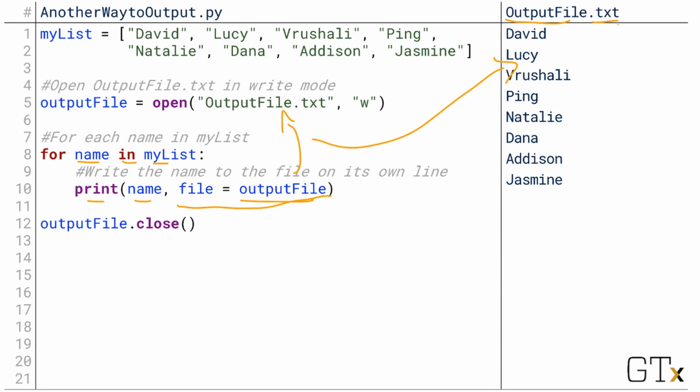So this is very intuitive to use. We're used to using print to the console. Now we can print to a separate file in exactly the same way. I personally see more people using the write function that we talked about before, but like I said, I prefer using the print function in this way.